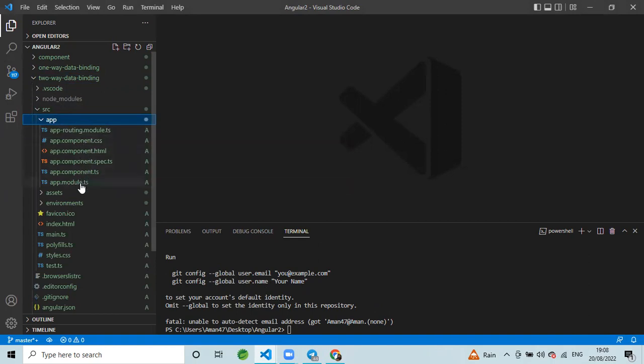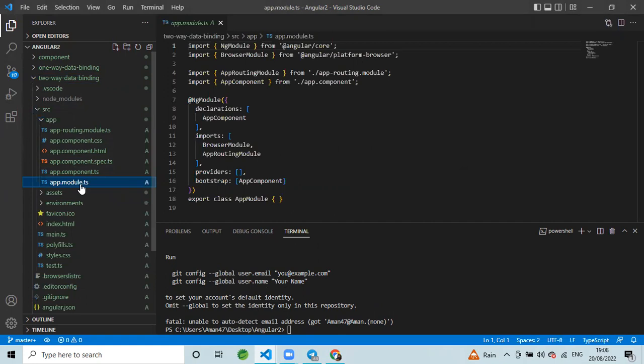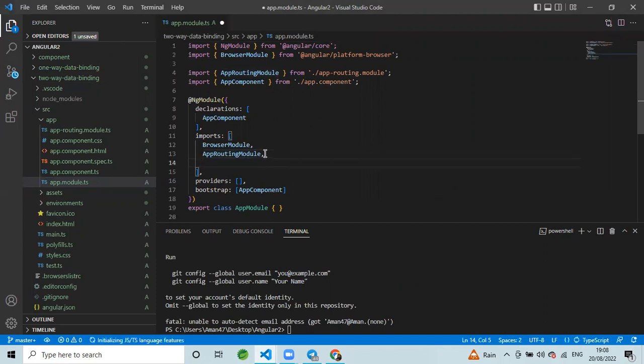Now we will go to app.module.ts. Here we will make a forms module. Let's see how to make a forms module in two-way data binding. Here, where you have written app routing module, you have to give a comma, not a full stop, comma, enter. And here you have to write FormsModule.